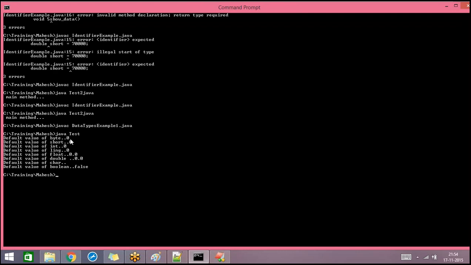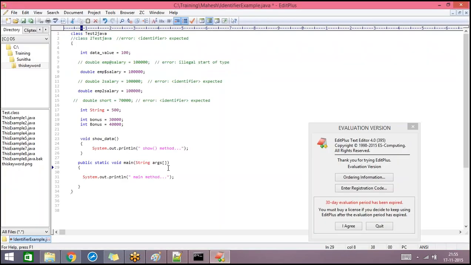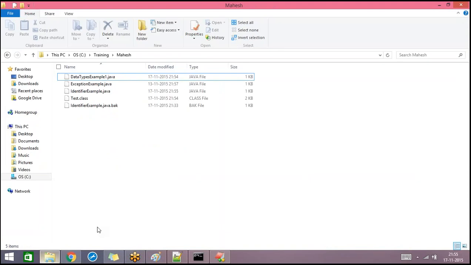For all the integral data types, for byte, short, int, and long, the default value is 0. Float, it is 0.0. Double, 0.0. For char, you cannot see the output because it's just an empty space. When you append this char to any other variable, then you can see the difference. And the default value for boolean is false. Now let's take another example and let's see how we can assign values for them.